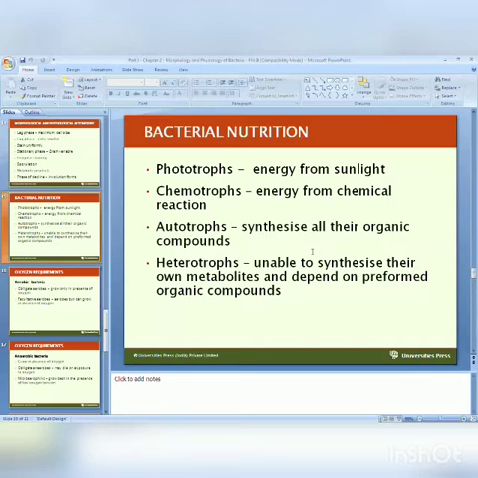And the last, and the most important for us, is the heterotrophic bacteria. They are unable to synthesize their own metabolites and depend on preformed organic compounds, depend on others. They are called heterotrophic bacteria, and all medically important bacteria are heterotrophic in nature. So these are the 4 different groups of bacteria.